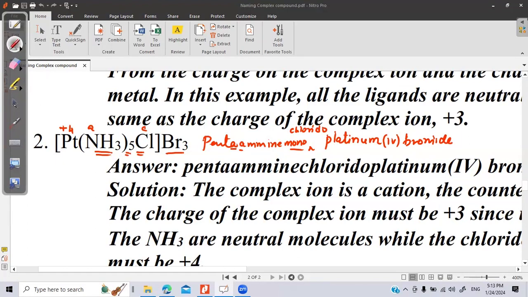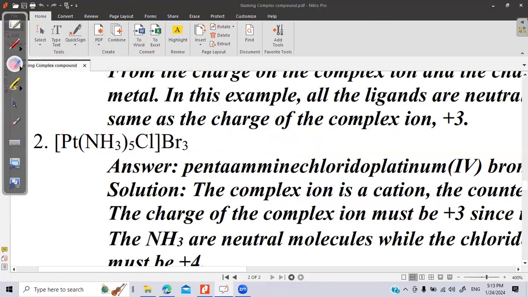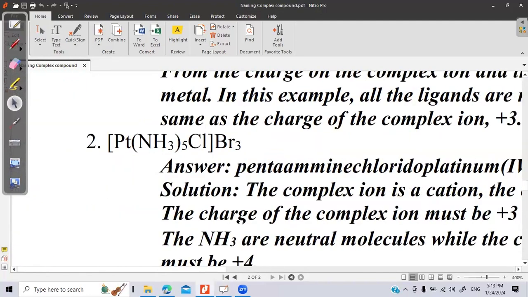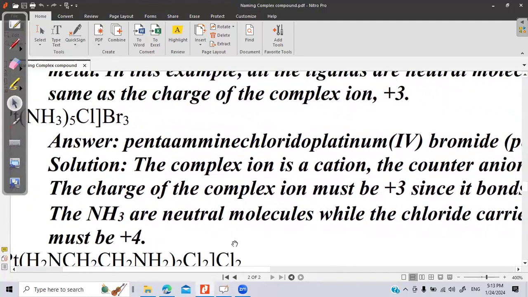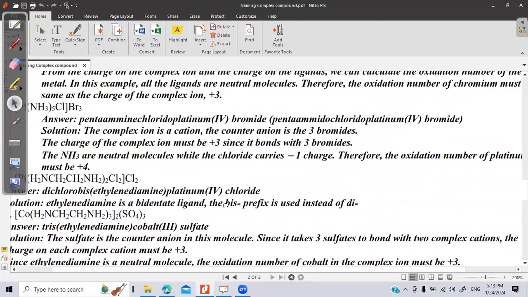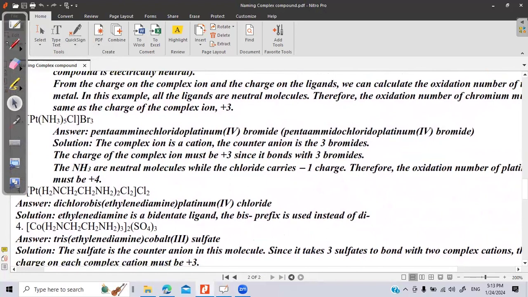So one entire name without any space we have to write. Pentaamine chlorido platinum of 4 bromide. This is the complete name.